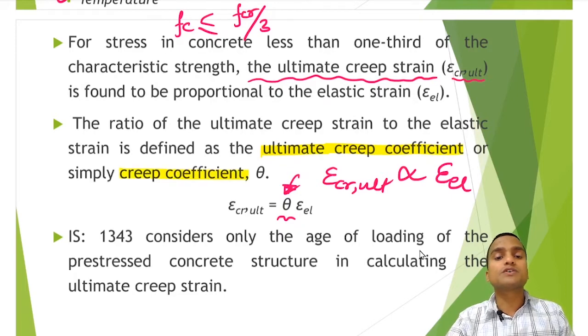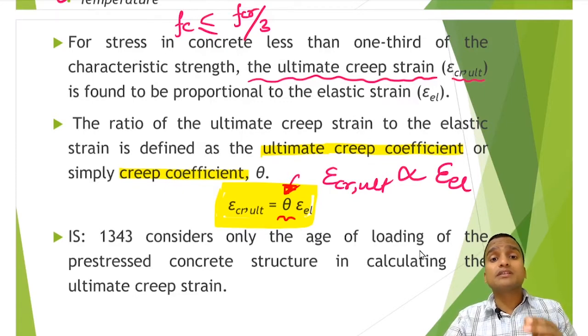So theta is our creep coefficient, and this formula is equally valid: epsilon CR is equal to theta times the elastic strain in the concrete. By this formula we will get the ultimate creep strain in the concrete, and by strain compatibility, the same ultimate creep strain will also come in the steel tendons.